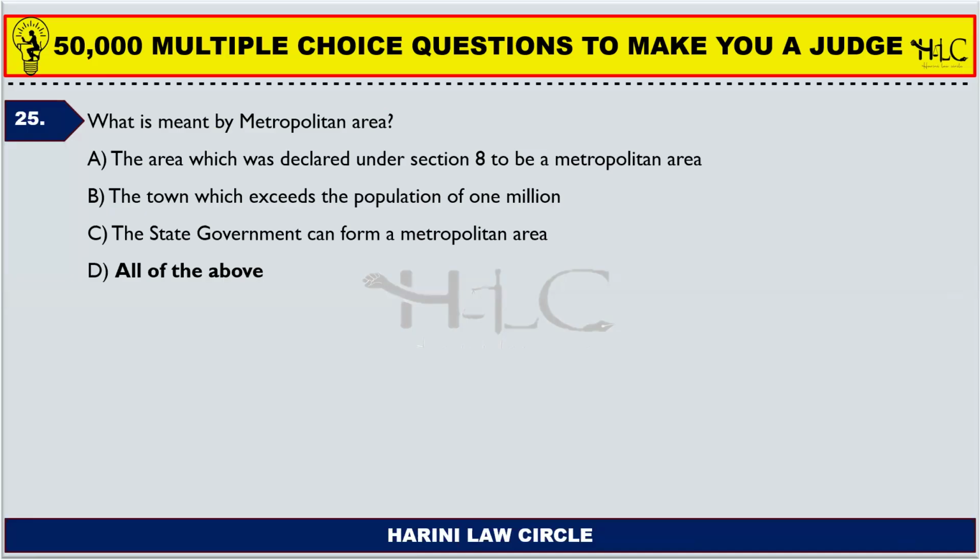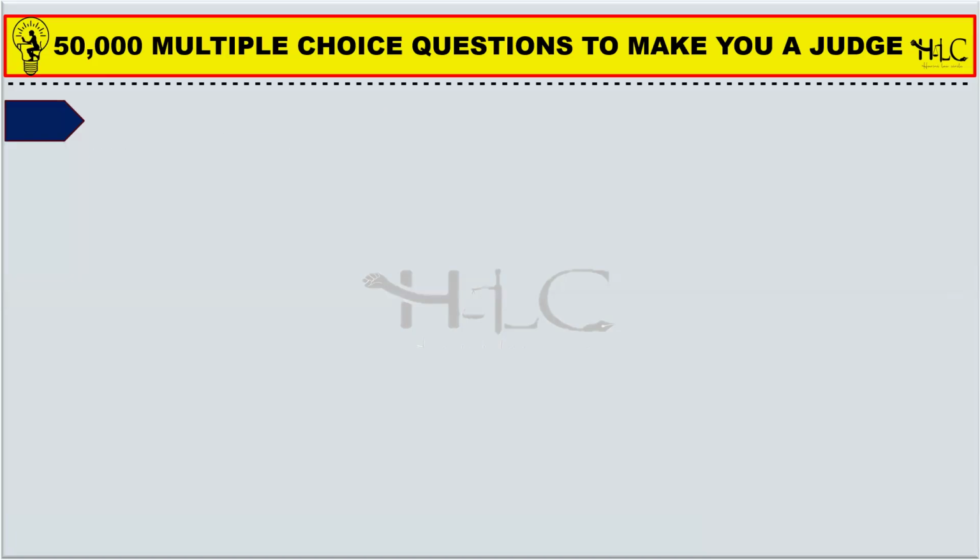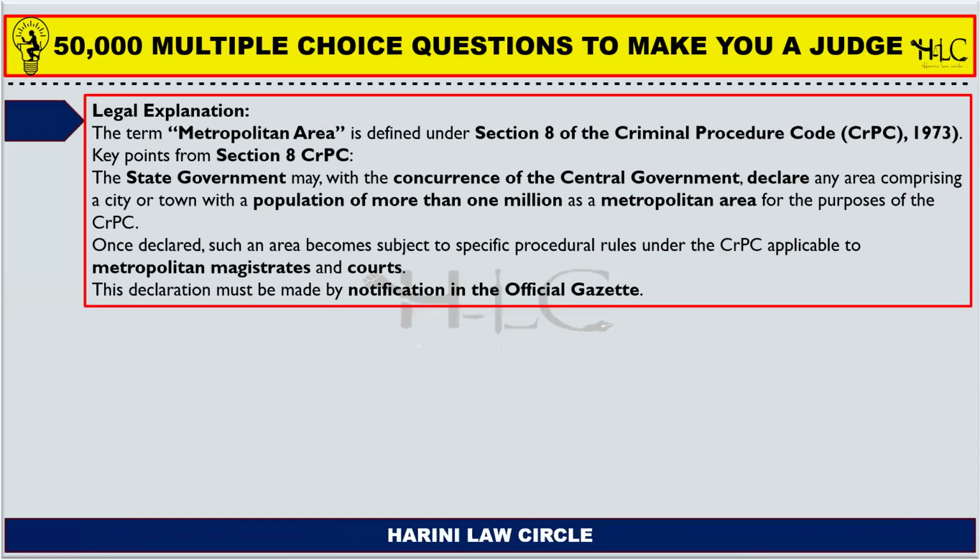Question number 25. What is meant by metropolitan area? The area which is declared under section 8 to be a metropolitan area, yes. The town which exceeds the population of 1 million, yes. The state government can form a metropolitan area. All the above are right. A metropolitan area is defined under section 8 of the Code of Criminal Procedure. The state government may, with the concurrence of the central government, declare any area comprising a city or a town with a population of more than 1 million as a metropolitan area for the purposes of the Code of Criminal Procedure.